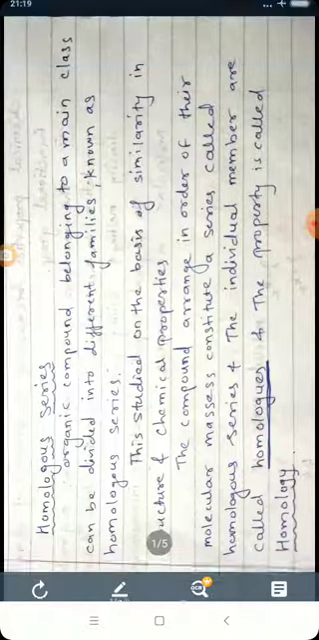Now see, the organic compounds belonging to the main class can be divided into different families known as homologous series. Homo means similar. We have numerous organic compounds that possess some specific functional group, and on the basis of that functional group we can divide them, and they are known as homologous series.